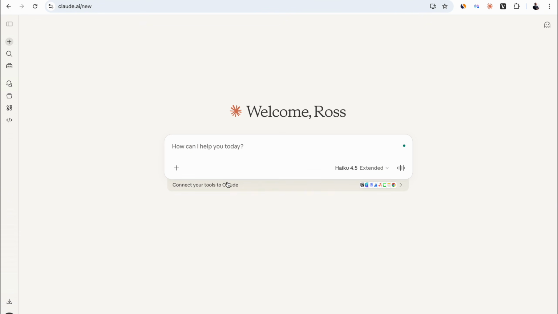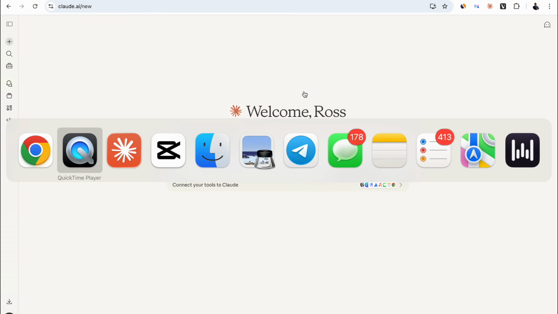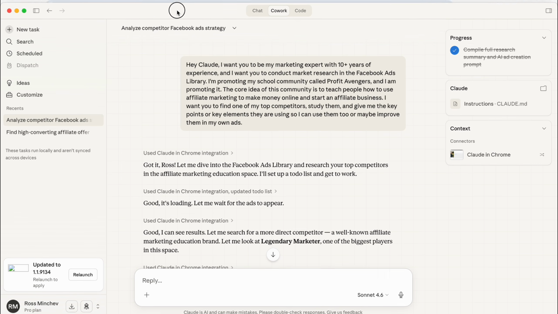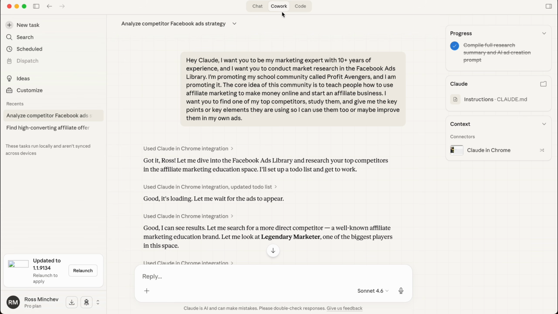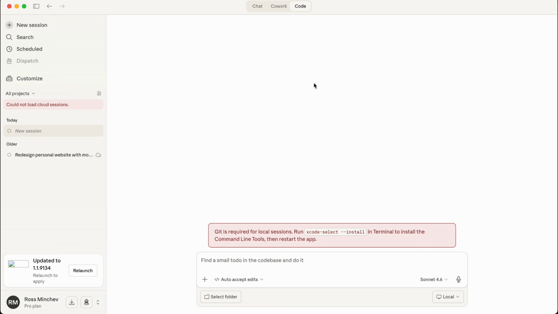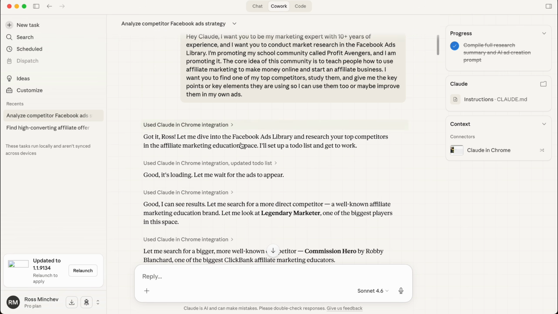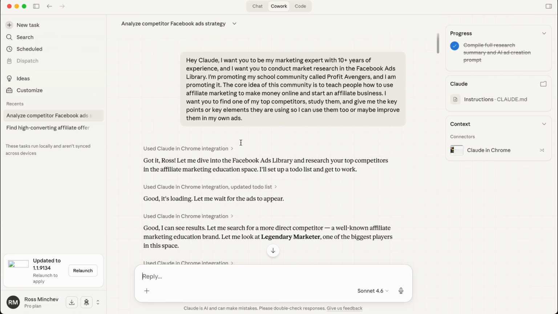Next on the list is Claude AI, but not the online app for your browser. We're talking about the desktop app right here. You download Claude on your own computer and it becomes your employee, because on your computer you have these two settings, Co-work and Code. Now don't freak out, you don't have to code anything. The actual AI app does that for you. It becomes your programmer, but Co-work is actually more impressive because it becomes your employee for everything: your bookkeeper, your designer, copywriter, etc.